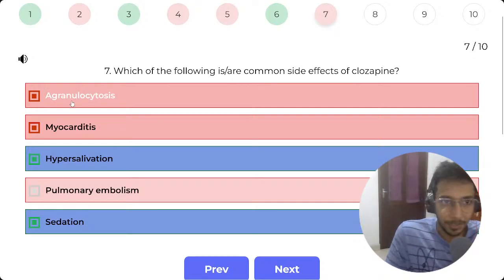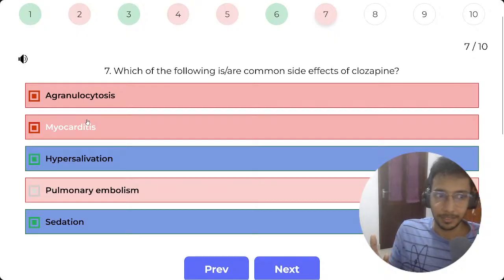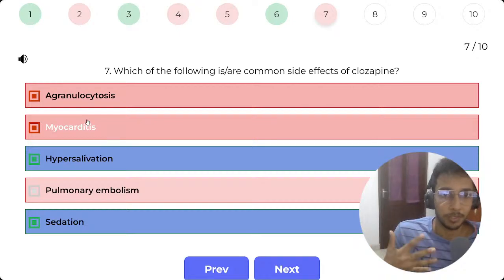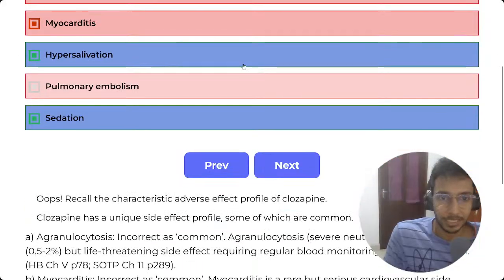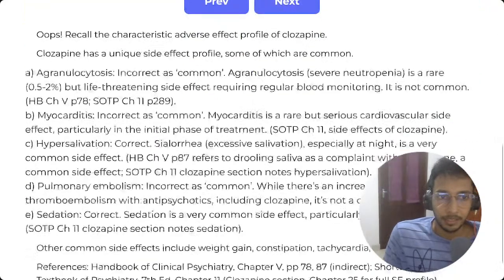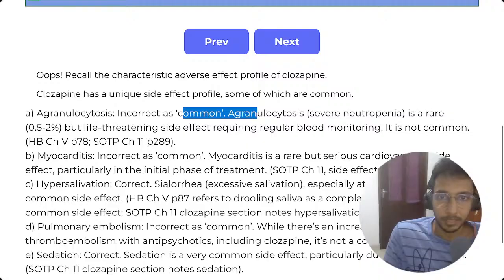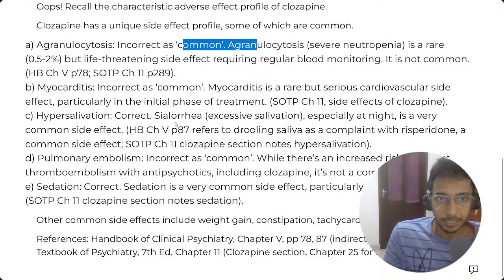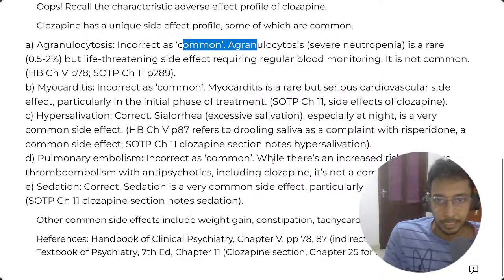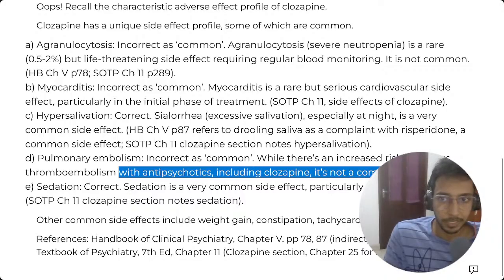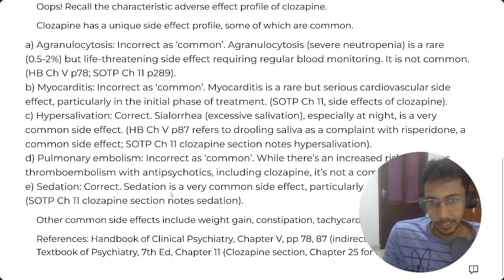Oh, agranulocytosis and myocarditis are, how do you say, concerning but rare side effects of clozapine. So they are not common. This is where I went wrong. Should read the question stem properly, I guess. Incorrect as a common. Yeah, that's where I went wrong. Hypersalivation, yes. Sialorrhea is there. I got that one right, finally. Pulmonary embolism was incorrect. While there's an increased risk of venous thromboembolism with antipsychotics, including clozapine, it's not a common side effect. Sedation is a very common side effect.